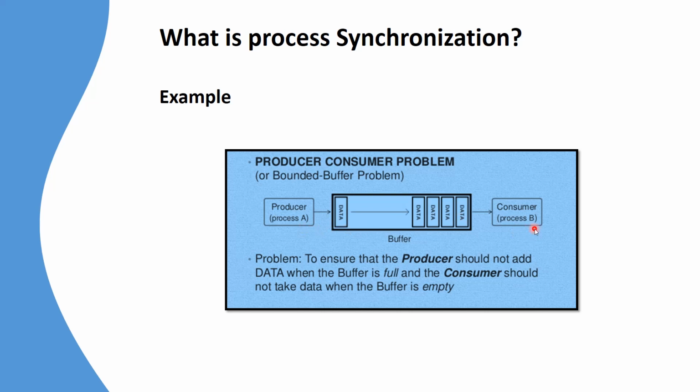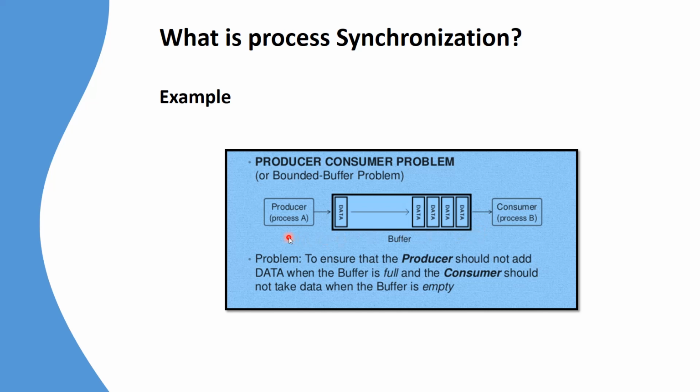Now the producer is producing the data at a certain speed and the consumer is consuming the data at a certain speed. If the two speeds match, then there is no issue. But if the producer is producing data at a faster rate than the consumer can consume, then the buffer will be full and the producer will be overwriting the existing data. Also, if the consumer is faster compared to the producer, then the buffer will be empty and the consumer will be waiting for the data to be produced and put in the buffer.